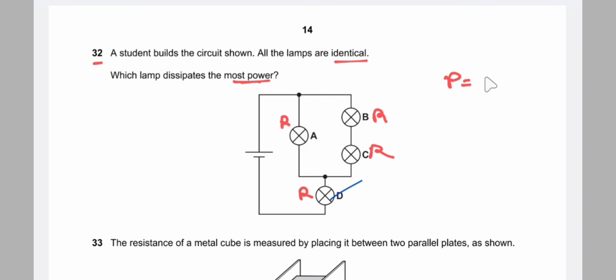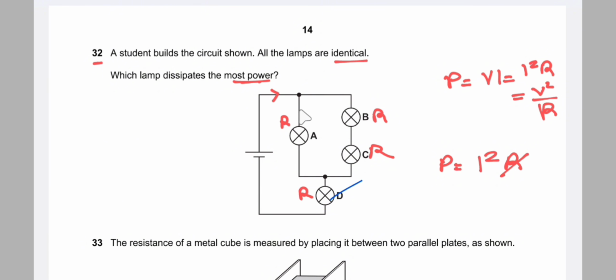We know that power is equal to voltage times current. Power is equal to I squared R, and also power is equal to V squared by R. The equation connecting resistance and current is power equal to I squared R. All the lamps have the same resistance, so the resistance is the same. Now, which lamp gets more current?